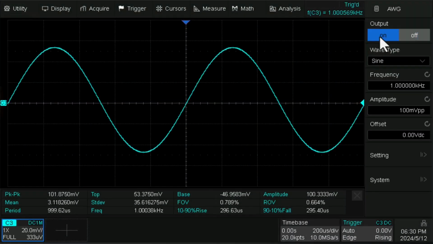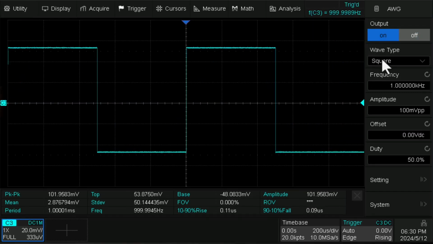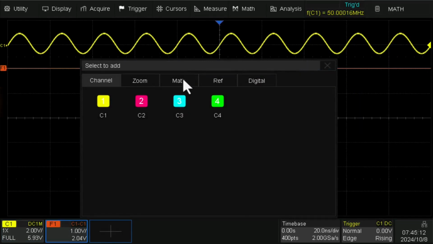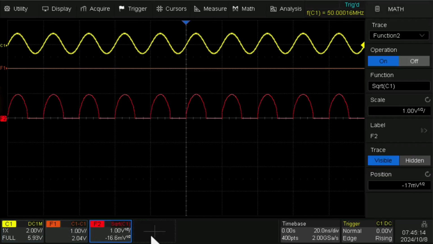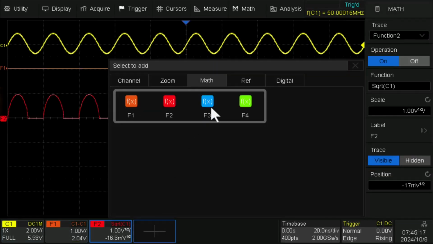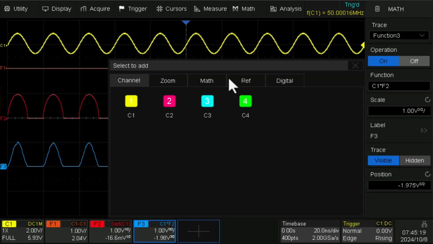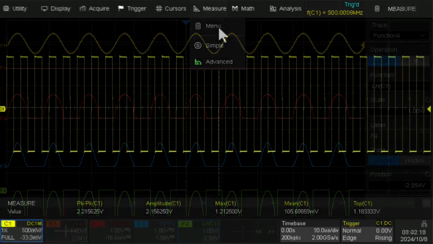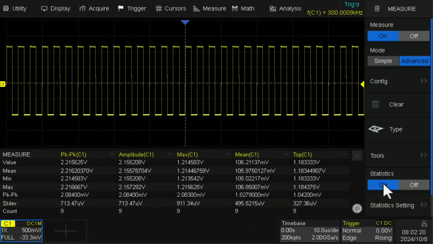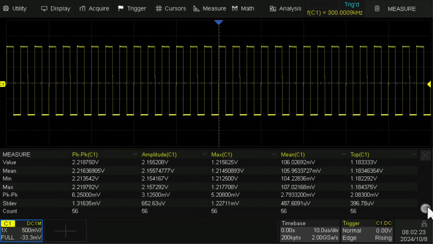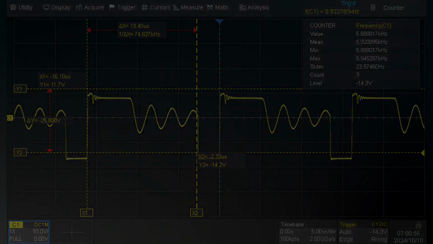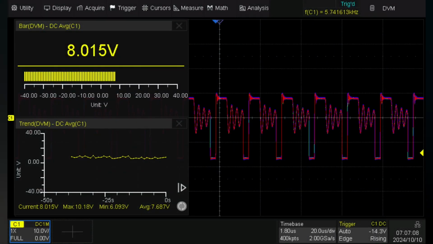T3DSO1000HDs offers an external 50 MHz waveform generator with 7 different waveform types. The T3DSO1000HD offers up to 4 math traces, select sources from channels 1 through 4, zoom, or math. It measures up to 5 advanced parameters at once for a more convenient way to debug, with a maximum waveform capture rate of up to 500,000 waveforms per second on all 4 channels as a standard feature.